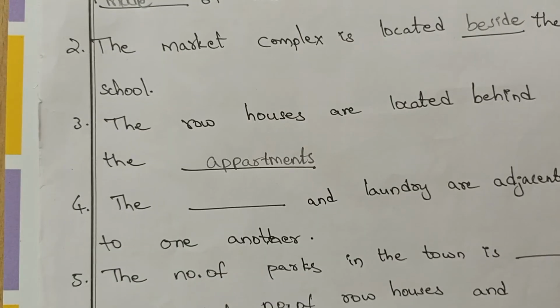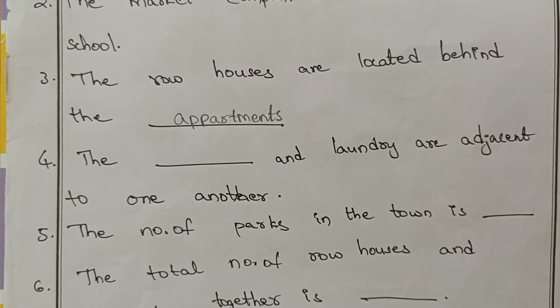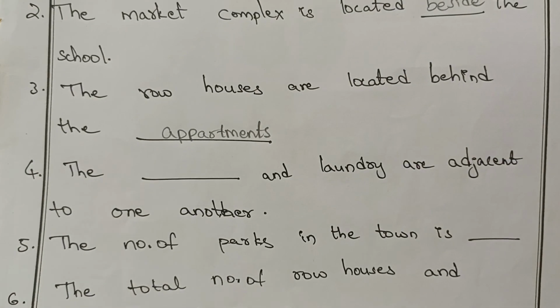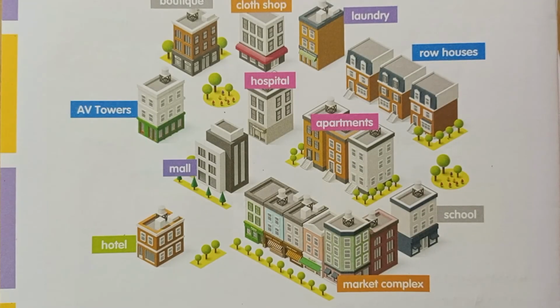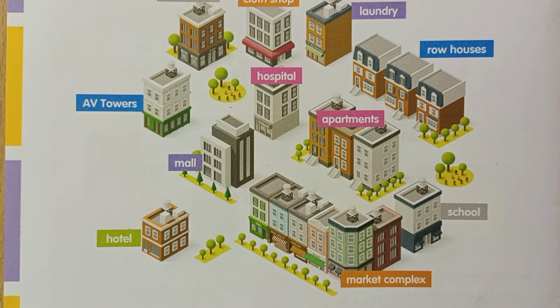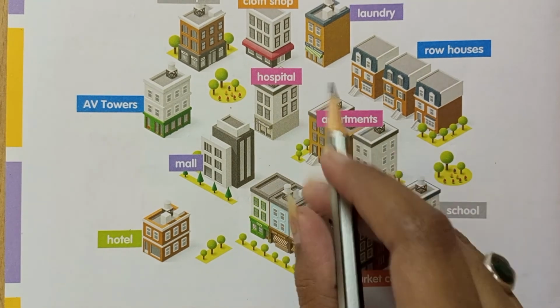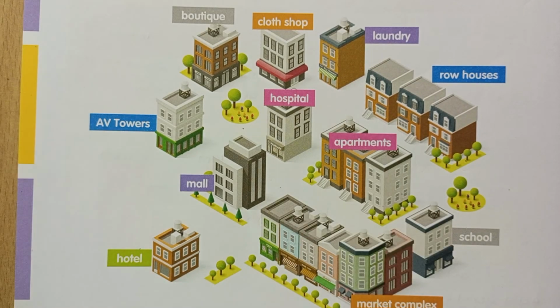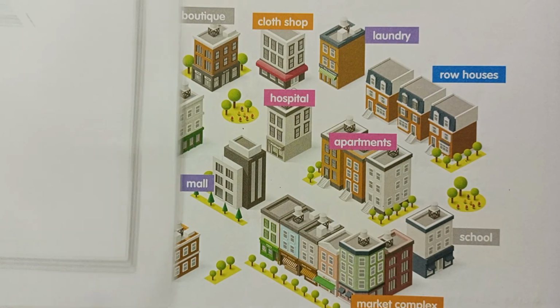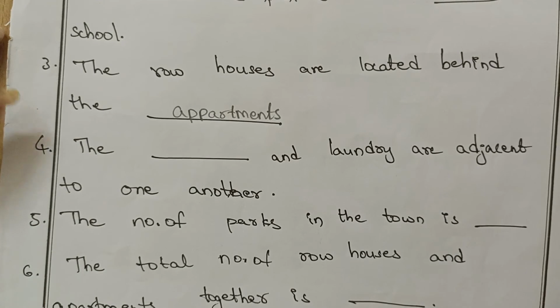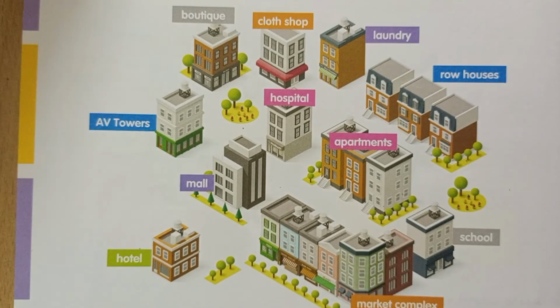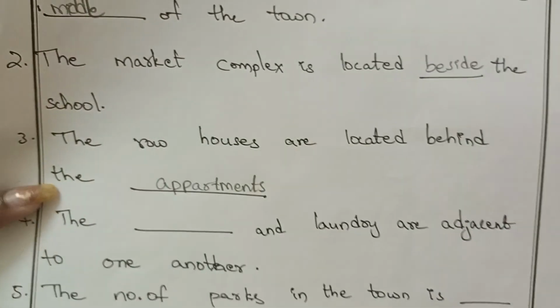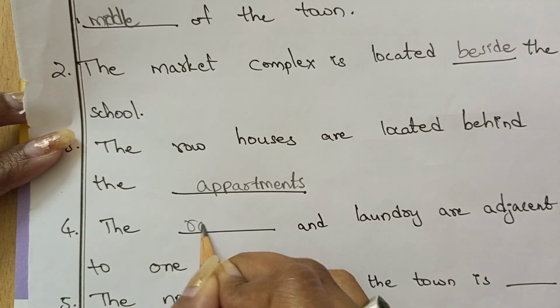Next one. The dash and laundry are adjacent to one another. Adjacent means beside. This is the laundry house and this is the row house. These are beside each other. Here they mentioned laundry house already, so what do we have to write here? Row houses.